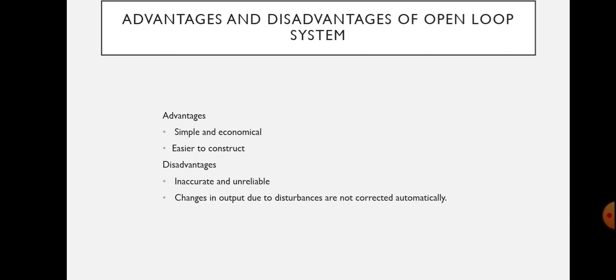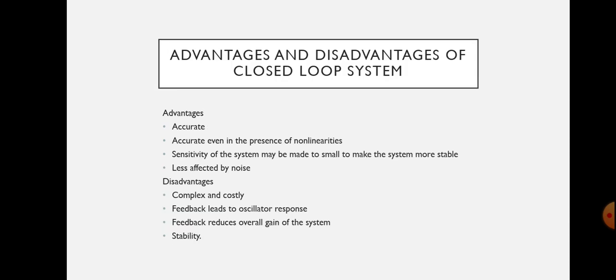Next are the advantages and disadvantages of open loop systems. If you are constructing an open loop system, we can find that there is no feedback path. So we can say simply that it is simple, economical and easier to construct. But what are the disadvantages of constructing this simple open loop system? It will be inaccurate and unreliable because if any external noise comes to the output, it will not be corrected, because it does not provide any feedback path. That is, the changes in the output due to disturbances are not corrected automatically in open loop systems. Next are the advantages and disadvantages of closed loop systems.